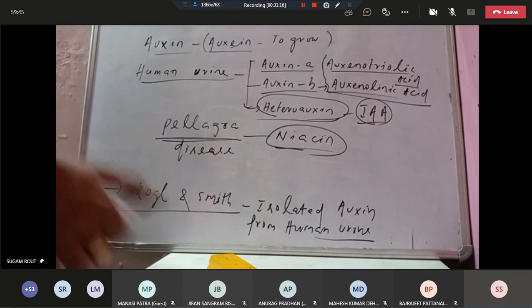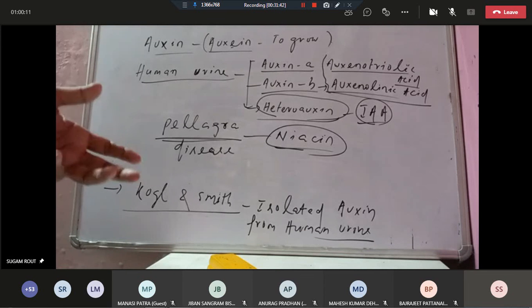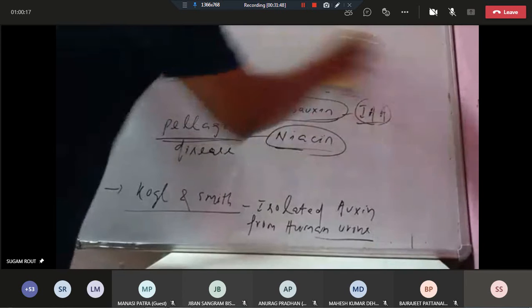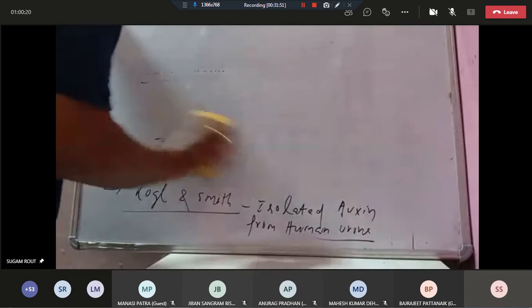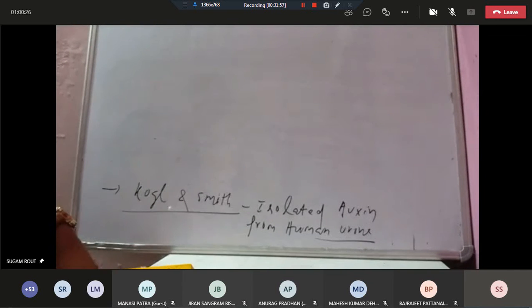Pellagra disease is the disease in which it is produced. Now, auxins are synthesized mainly in the apices, the shoot apex and root apex, that is, in the apical part of the plant.